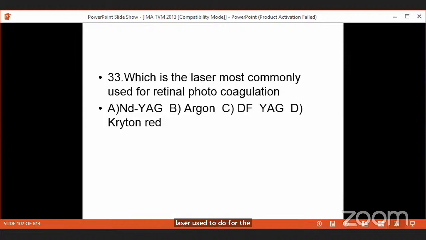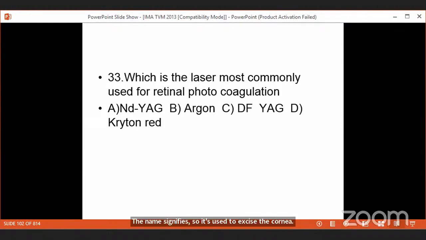And now when the frequency is further reduced, you may get other lasers called excimer laser. Excimer laser is having a property of photoablation. The name signifies excimer. So it's used to excise the cornea to correct refractive errors.